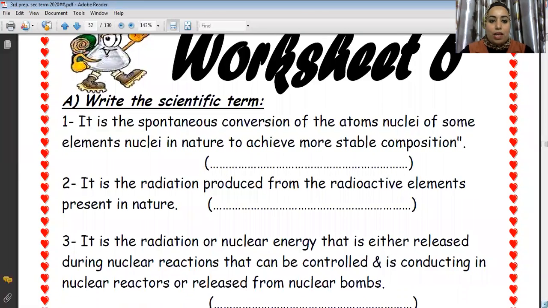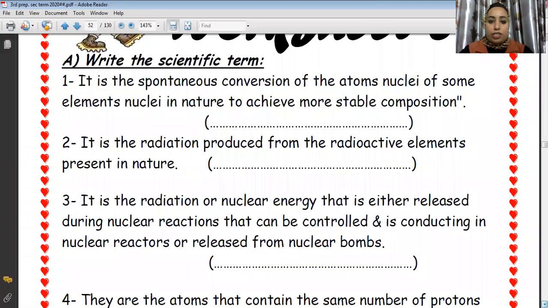Okay. Number 3, the radiation or nuclear energy that is either released during nuclear reactions that can be controlled and are conducted in nuclear reactors or released from nuclear bombs is the definition of what? Artificial radioactivity. Spontaneous conversion is natural radioactivity, but radiation that comes from nuclear reactors or nuclear bombs is artificial radioactivity.